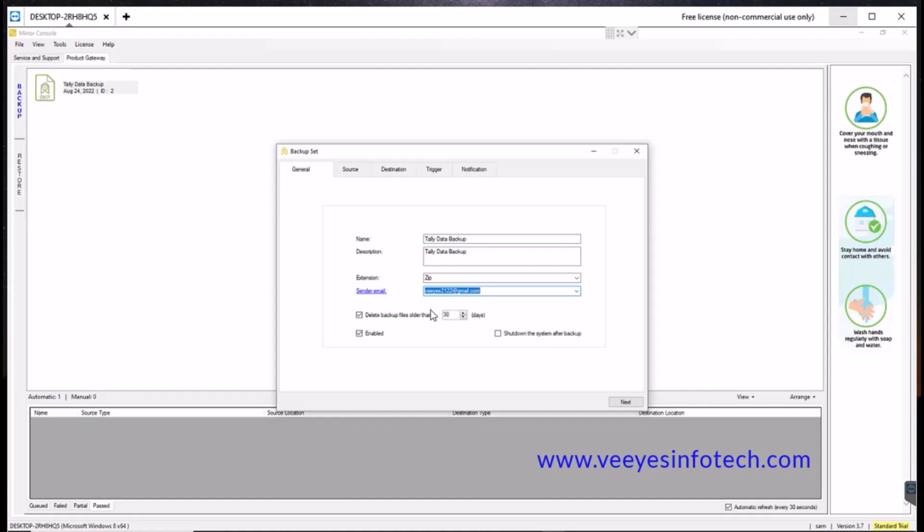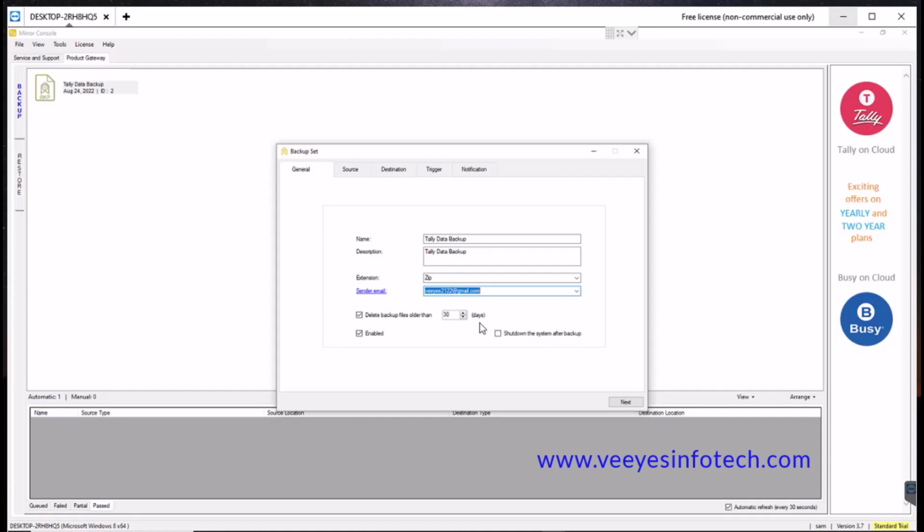For example, where is this option needed? Because you have cloud space, for example 5 GB or 10 GB. If you take backups day to day, what will happen? The space will keep increasing, so you would have to buy more space. It is not necessary for Tally data, because for Tally data, every time it takes the backup of the entire data. Don't think that it takes the backup only for this day.